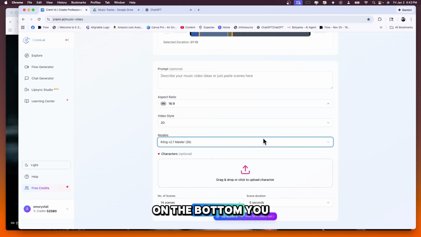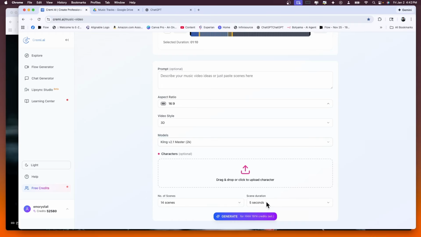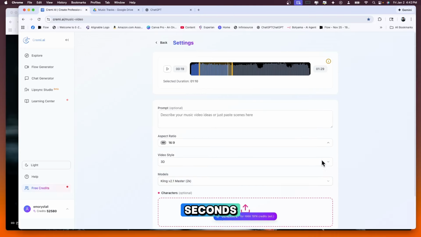Oh, by the way, on the bottom, you can dictate how long your scenes are, right? We have 14 scenes at 5 seconds long, comes out to about a minute and a half. So if I want to go 10 seconds, I can do that, 7 scenes. So let's do 14 scenes at 5 seconds.